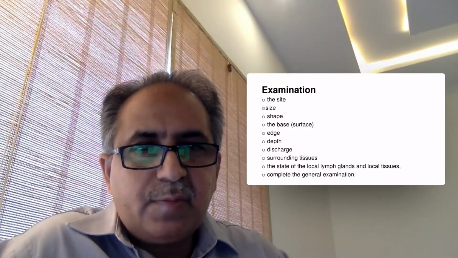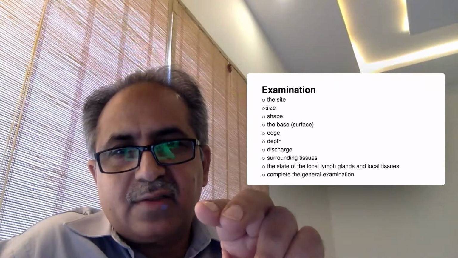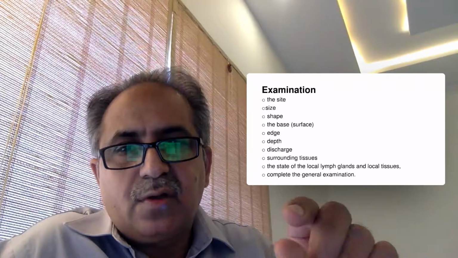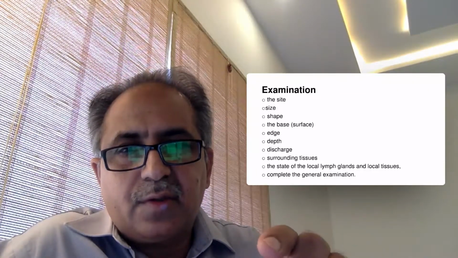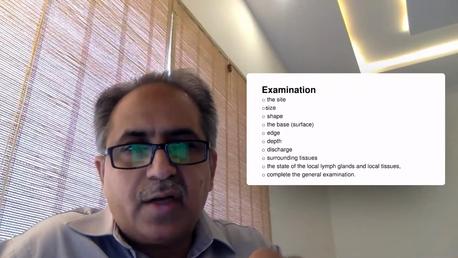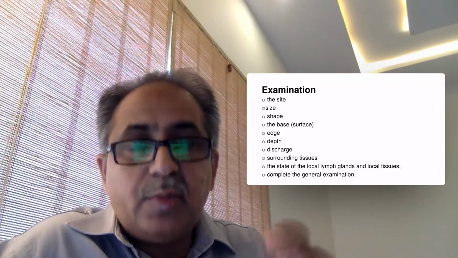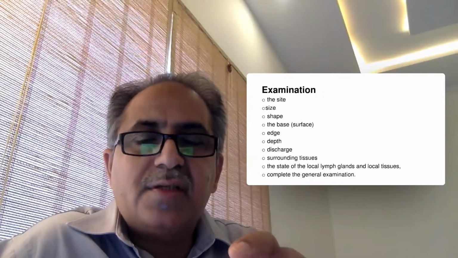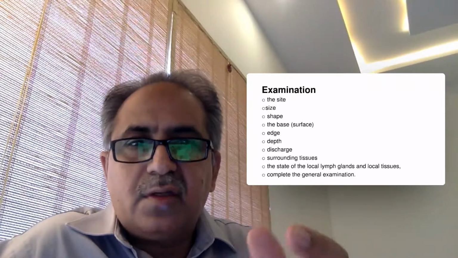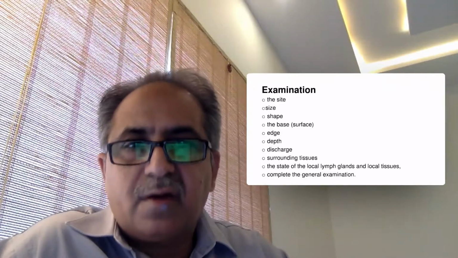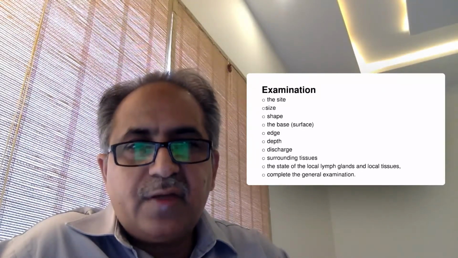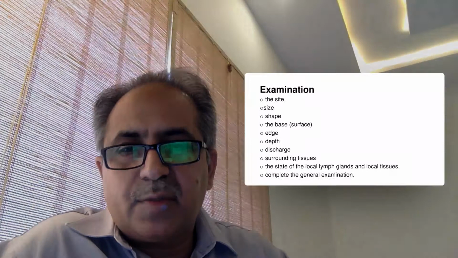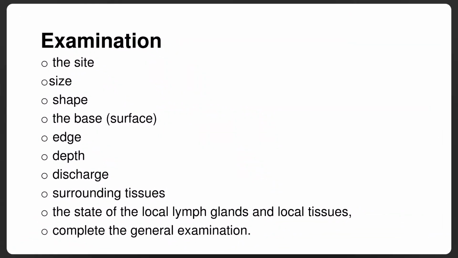Then the base is what the ulcer lies on. The base may be hard and attached to the underlying structures. In malignant ulcers, the base is indurated, which means hard, but in other ulcers it is not hard. Now the edge is very important in the examination of the ulcer. This is the most important.